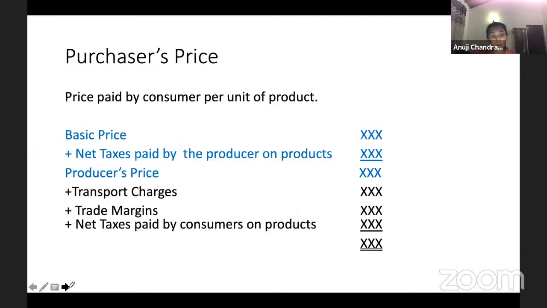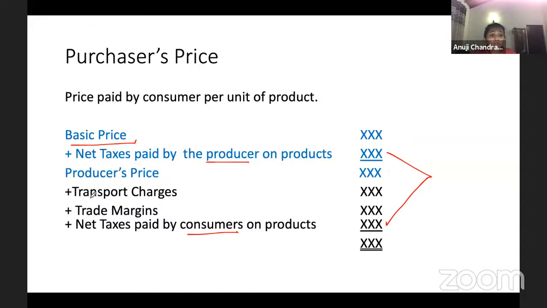Then the next one is the purchaser's price, or you call it the consumer's price. So guys, this is the price which is paid by the consumer, the market price, and it is all the same. Okay, purchaser's price, consumer's price, market price. So you take the basic price, then you add the taxes paid by the producer as well as consumers, the entire taxes. These two together, you can call the taxes on products. Okay, without dividing into two, you can say this is the total taxes on the products. Then obviously basic price plus the producer's portion, you get the producer's price. I have explained that further in detail, but you don't need it if you understood this.